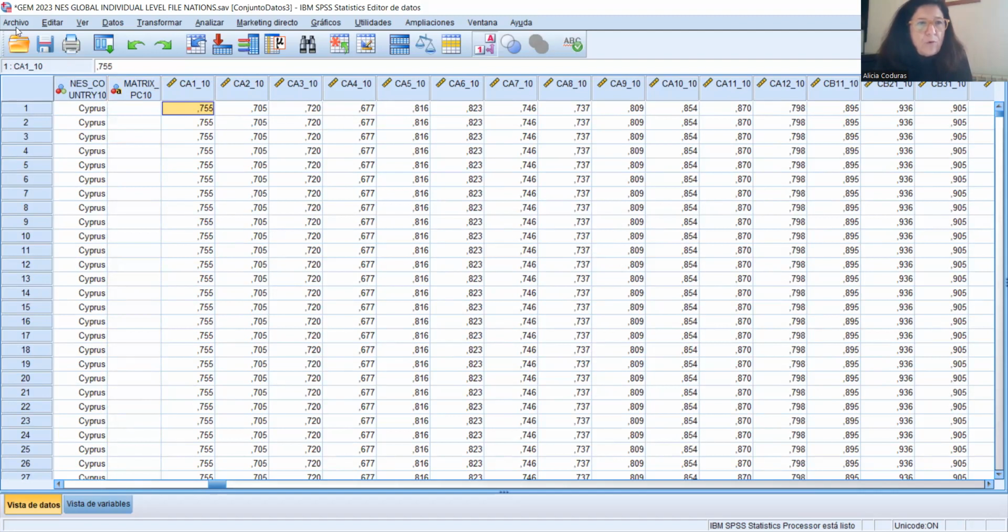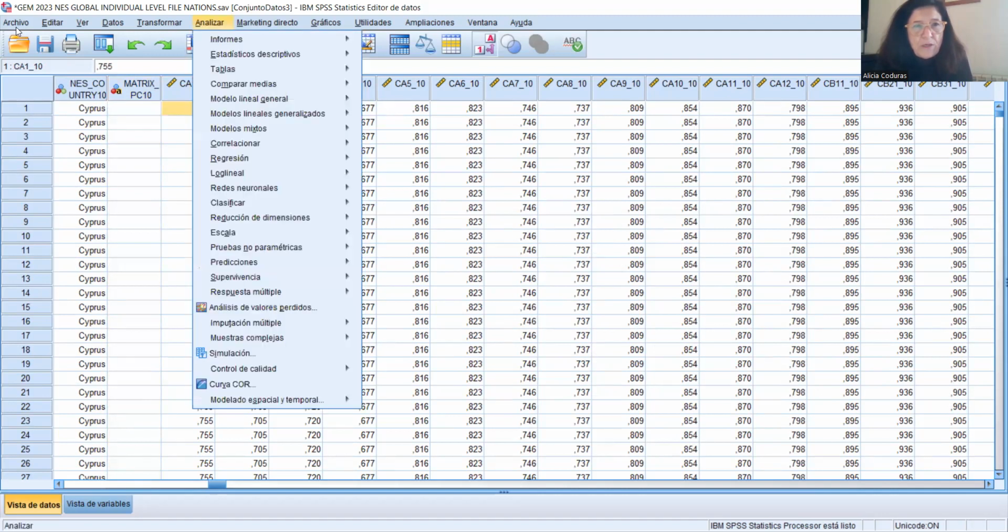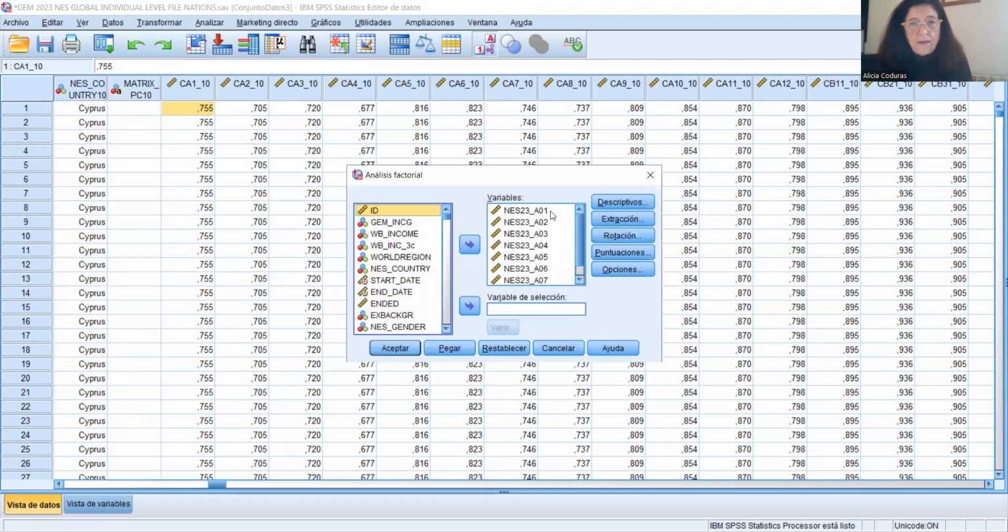For example, if you want to see how we calculate these numbers, in SPSS, you go to the analysis section, you select reducing dimensions, because you know that we have blocks in the questionnaire and we are going to reduce them to one or two principal components. Then you select factor, which is the analysis. Then you put here, for example, the variables of the first block, which is sufficiency of financing for entrepreneurs. And that's all. You just accept.